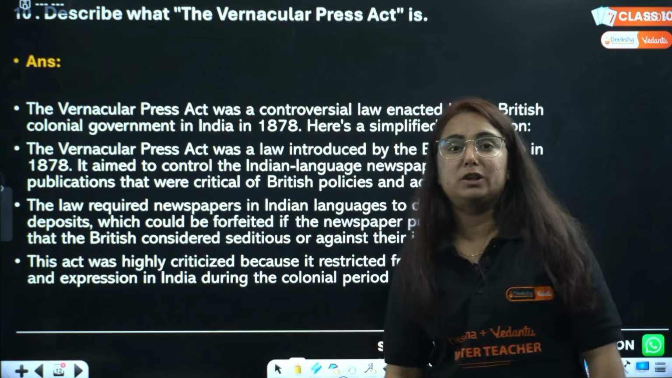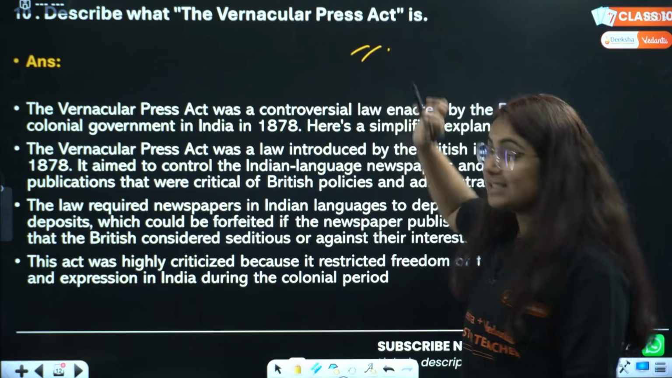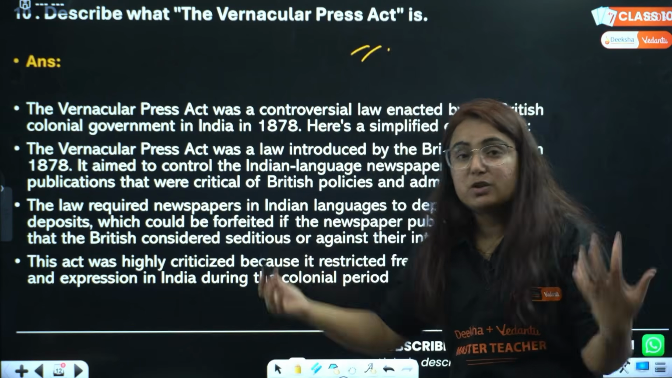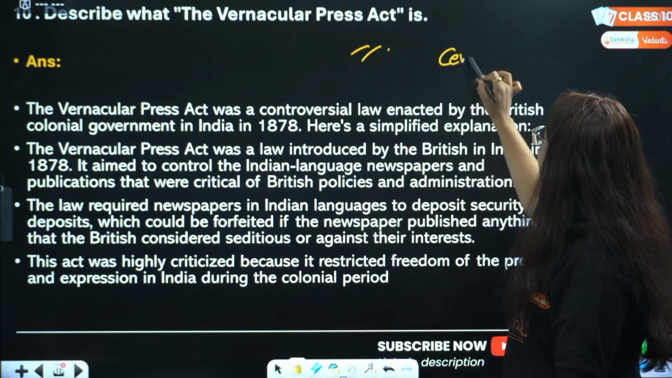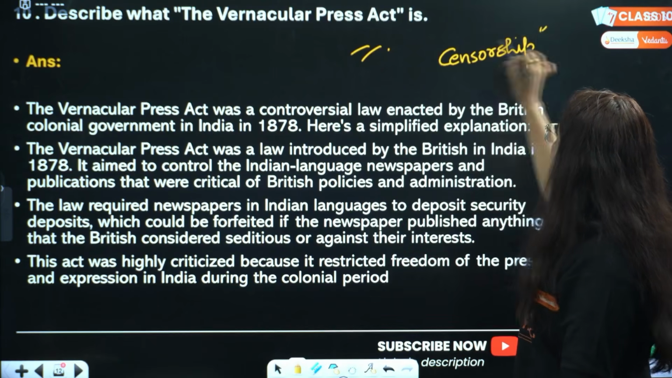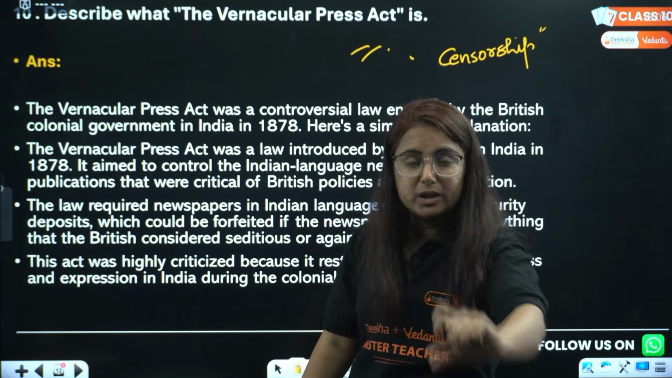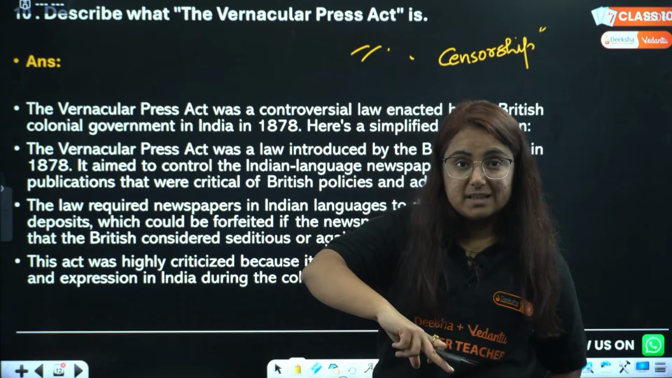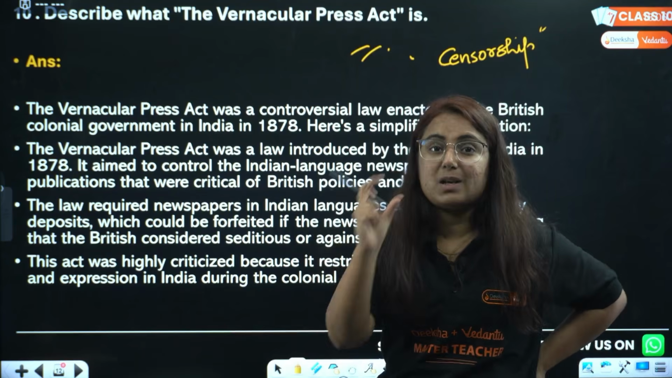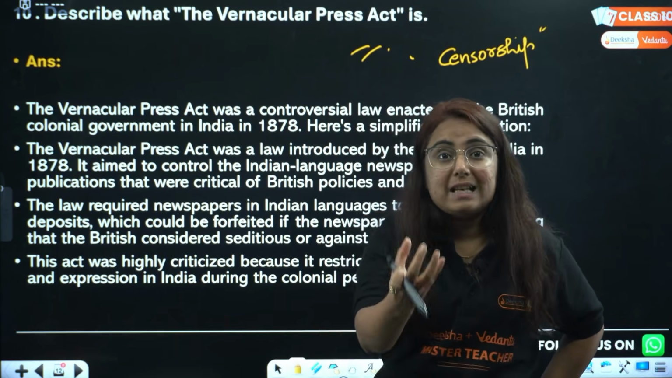And the last but not the least, describe the Vernacular Press Act. See, whenever print was going on, there was one more topic, that was censorship. Do you think that the Britishers will allow you to say and write everything? No, they stopped you. That word is known as censorship. In that censorship, one important act is the Vernacular Press Act. What is vernacular? Regional language.